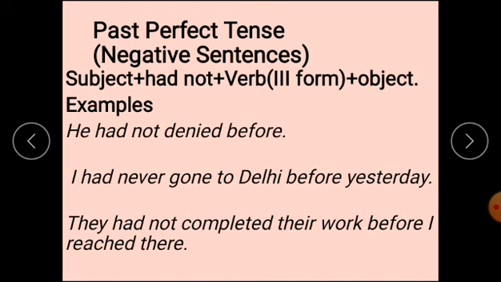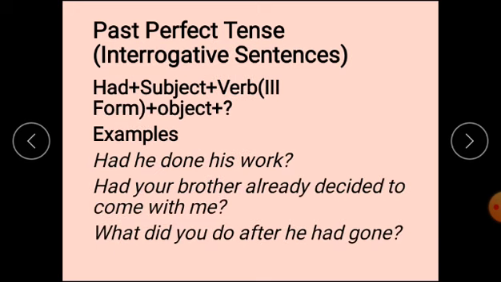Negative sentences: subject, after that had not, verb third form and object. He had not denied before. He had never gone to Delhi before yesterday. They had not completed their work before I reached there. Past perfect tense, interrogative sentences. First of all there will be the auxiliary verb had, after that subject, then verb third form and object, and at last a question mark. Had he done his work?